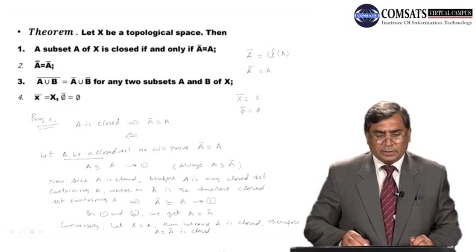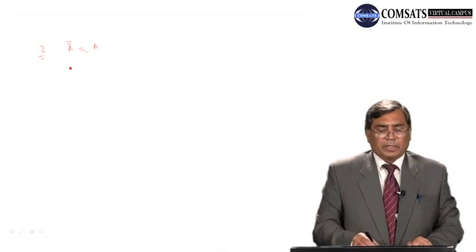So dear students, here we have seen that A is closed. Now to prove the second result, that closure of A is equal to A, we will prove that closure of A is equal to A.